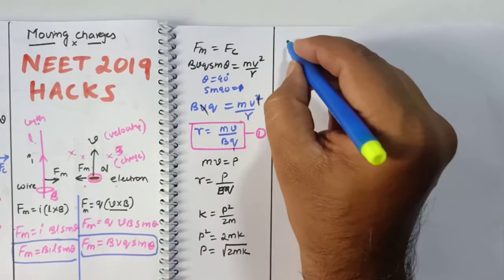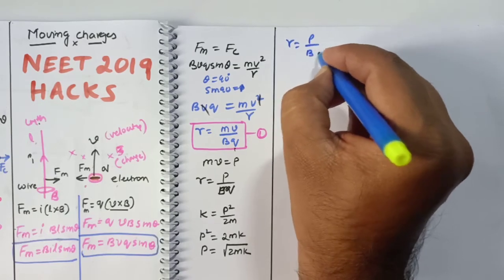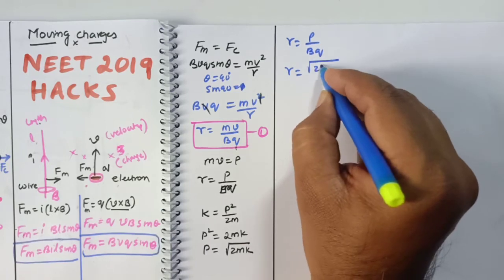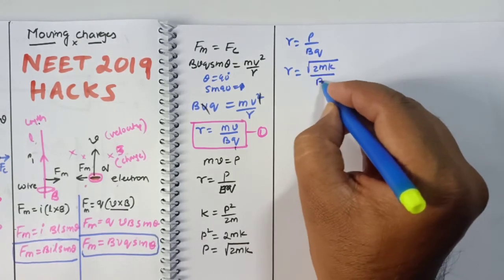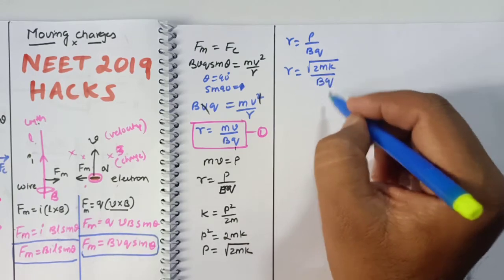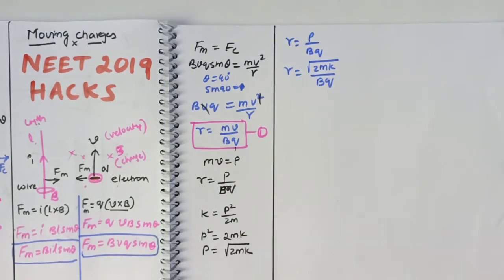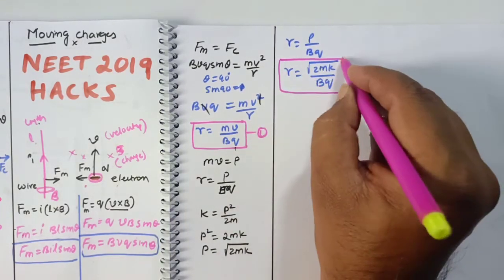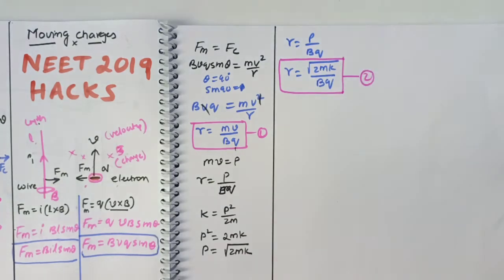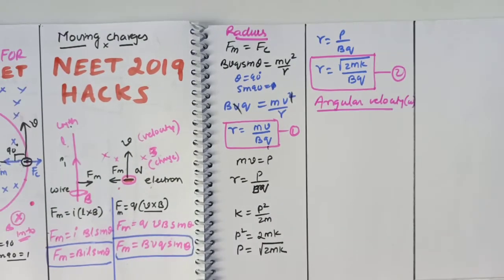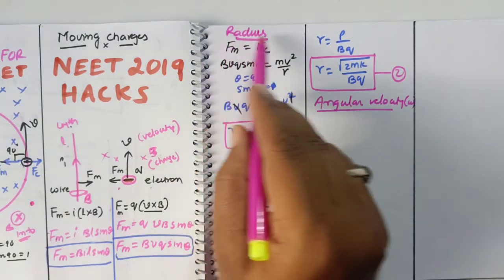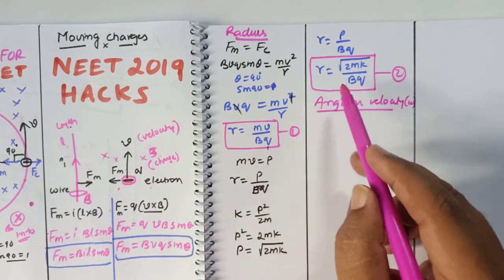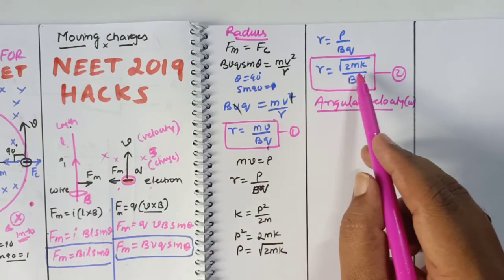So now you modify this formula: R = p/bq can be written as R = square root of 2mk divided by bq. Okay, so you got this formula now. This is the second formula. So we got the radius in different forms: R = mv/bq, and R = square root of 2mk/bq.